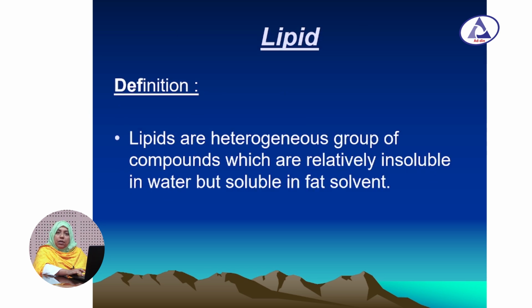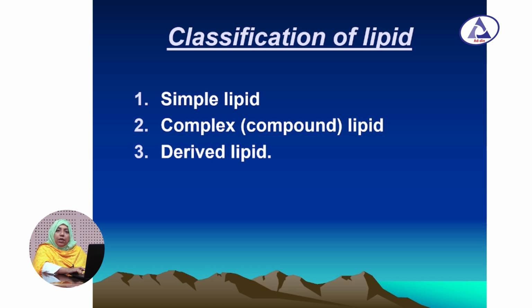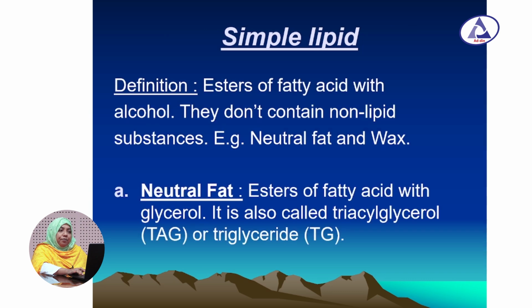So first, lipid. We can define lipid as the heterogeneous groups of compounds which are relatively insoluble in water but soluble in fat solvents. So what are the fat solvents? Common fat solvents are benzene, ether, chloroform, alcohol. Now we can classify lipid according to three categories like simple lipid, complex lipid and derived lipid.